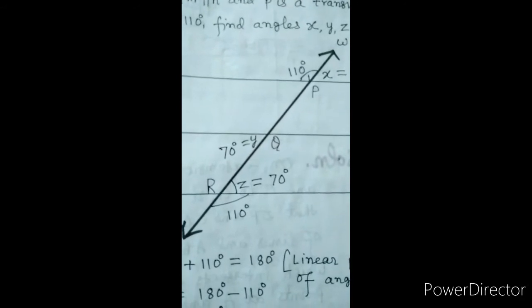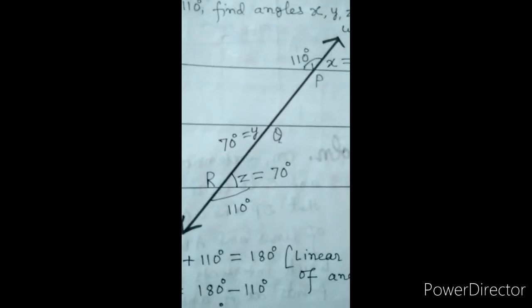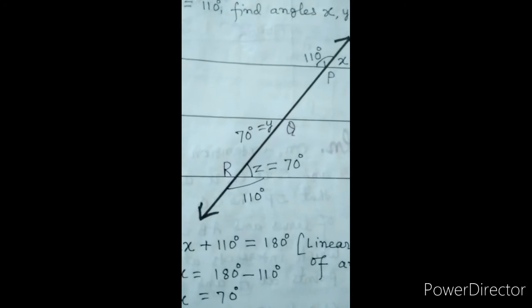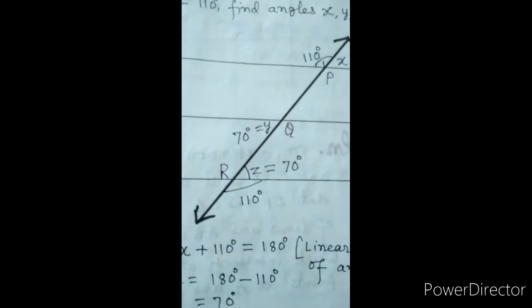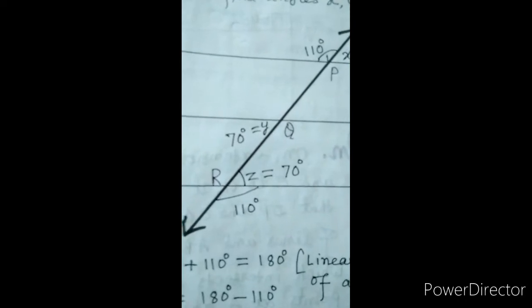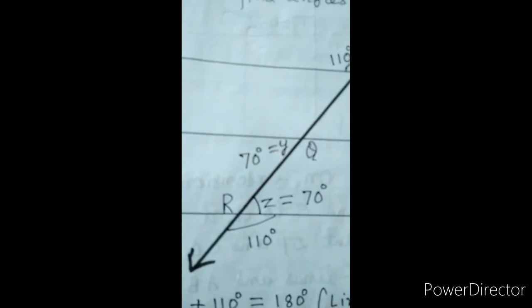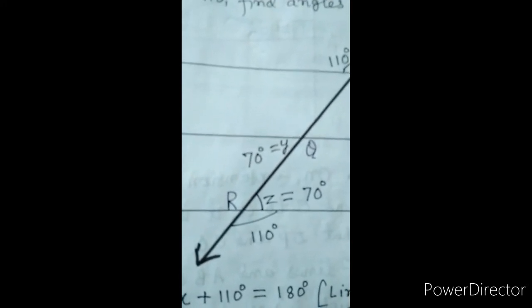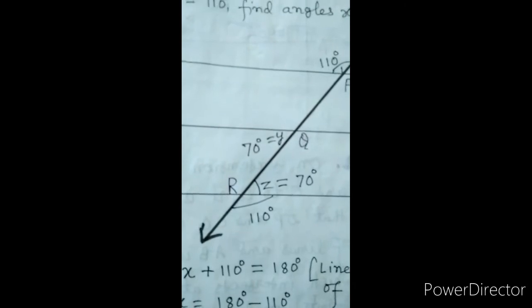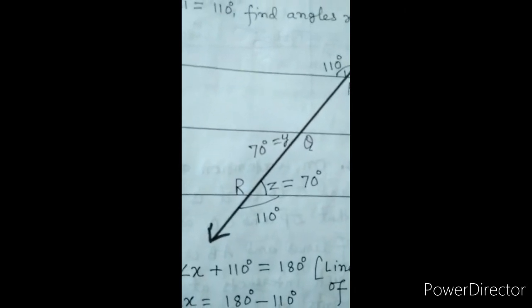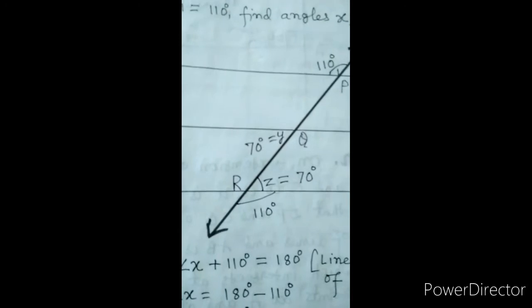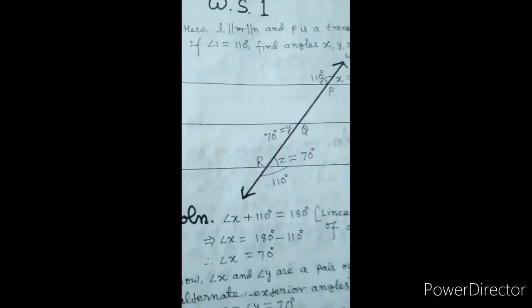Now Y and Z are alternate interior angles. Angle Y and angle Z are alternate interior angles, so these angles will also be equal. Then Y is equal to Z is equal to 70 degrees. In this way, the values of X, Y and Z are obtained.